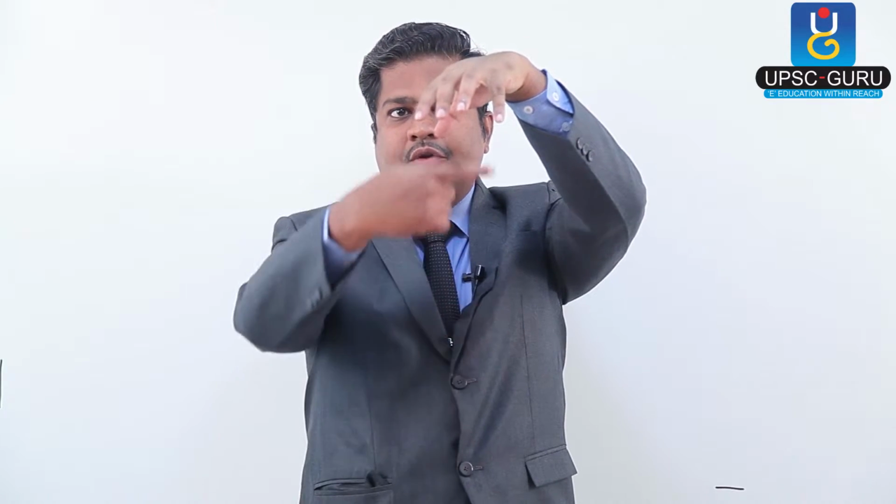Now imagine that there was an iron nail here. Initially it was falling down after release, because it is attracted towards the earth by its gravitational force. But suppose I keep a strong magnet here, then this iron nail, when released, should not fall down, it should move towards the magnet. Why? Because the electrostatic, or this magnetic, force of attraction is more powerful than the gravitational force.